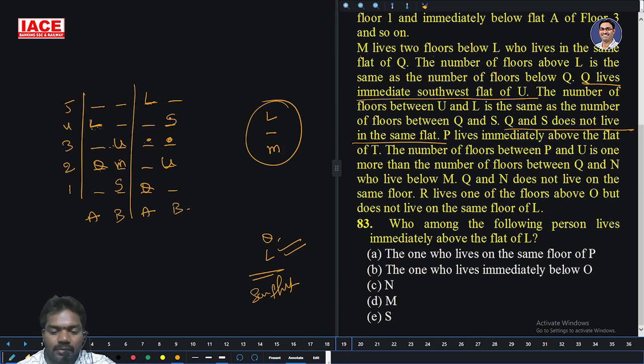And P lives immediately above the flat of T. So P lives immediately above the flat of T, and they should be in the same flat. So flat B is not possible. In this case, the only chance for P and T is here.